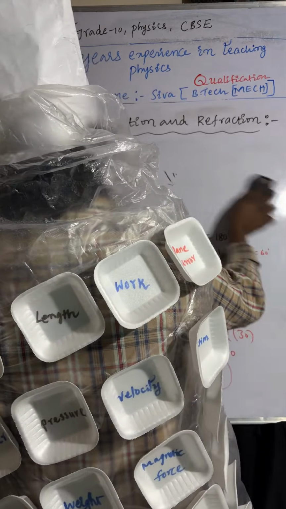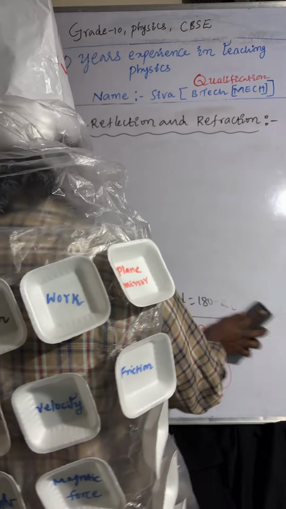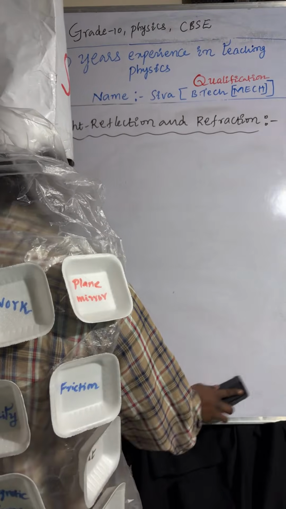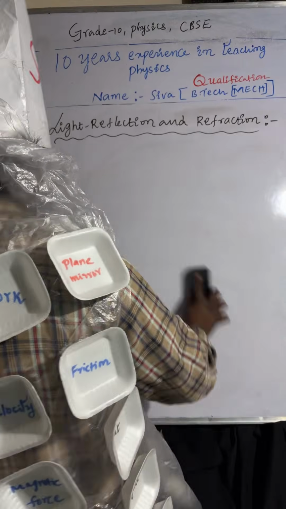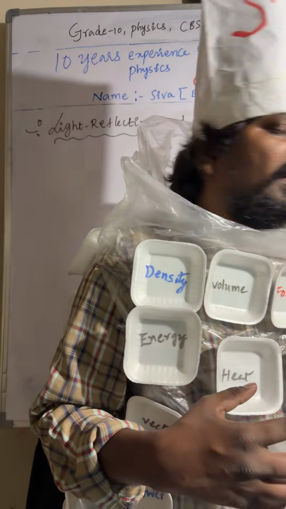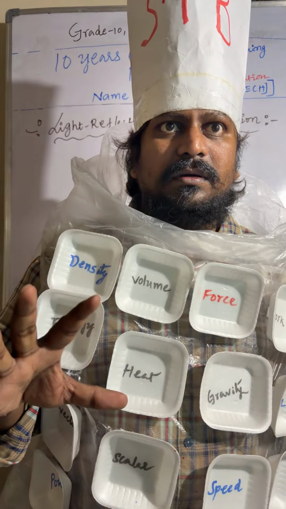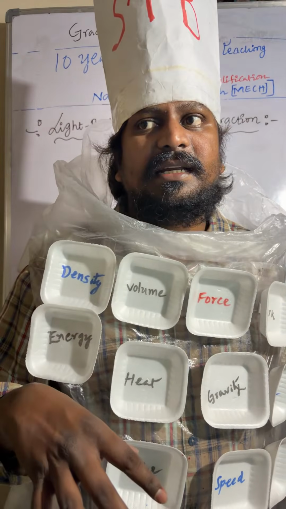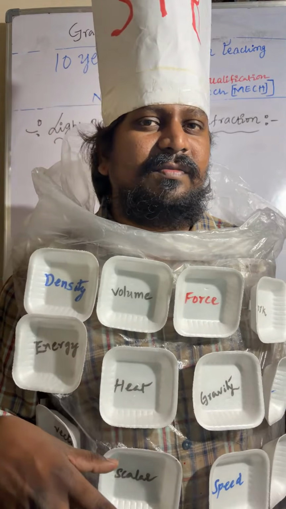Next we'll discuss regular reflection and irregular reflection. Directly they won't ask about this. They will ask: a plane mirror reflects light rays and a wall also reflects light rays, so what is the difference in the reflection?